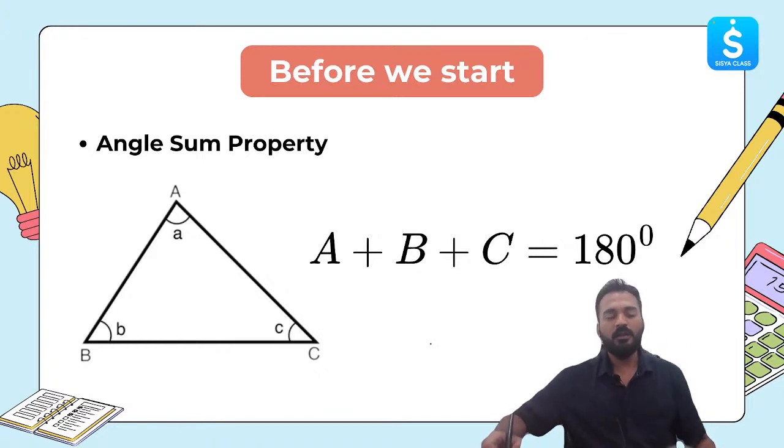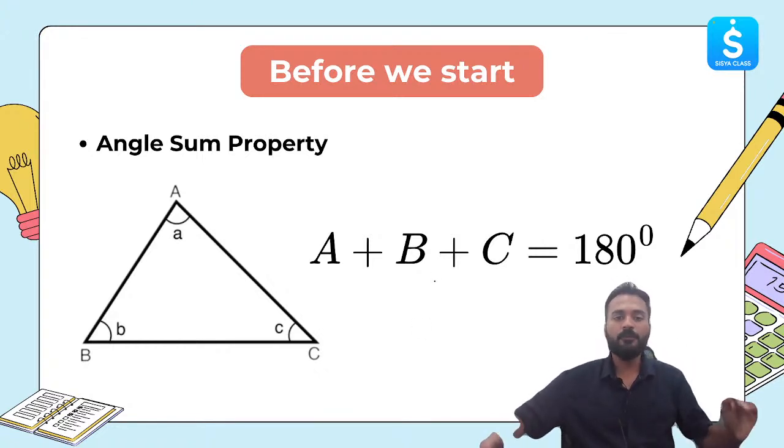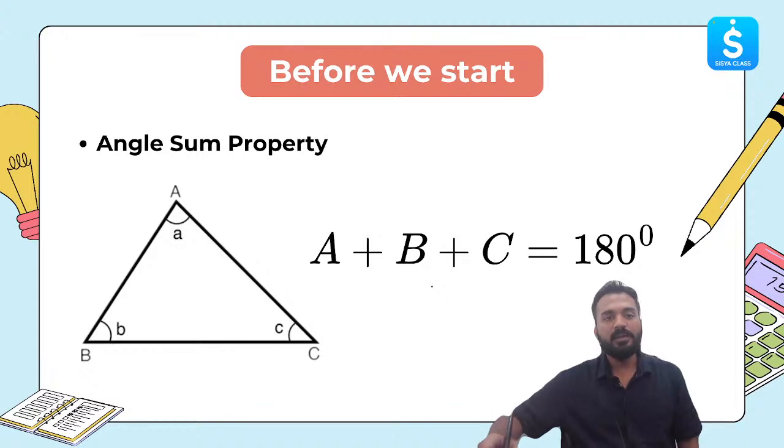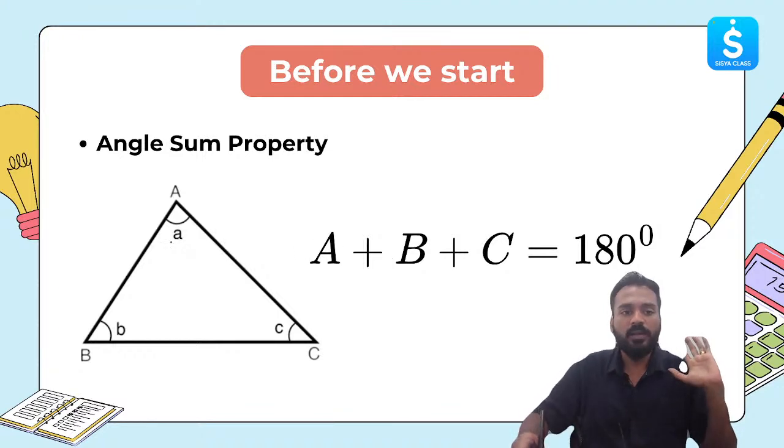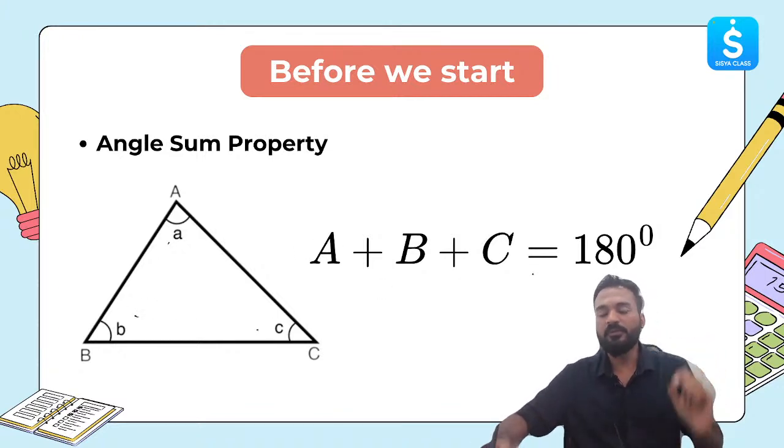But before we start, there are certain concepts which are very important for you all to remember. The first concept is angle sum property. The angle sum property states that the sum of all the interior angles A, B, C will be equal to 180 degree. This is something which is very important. Okay, so you may note this down.